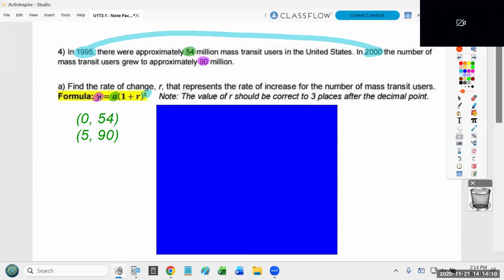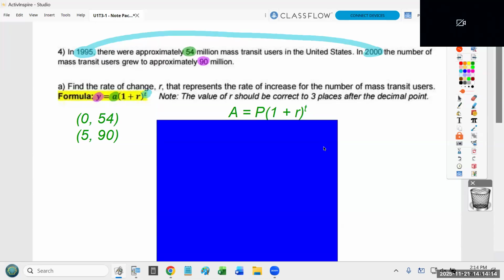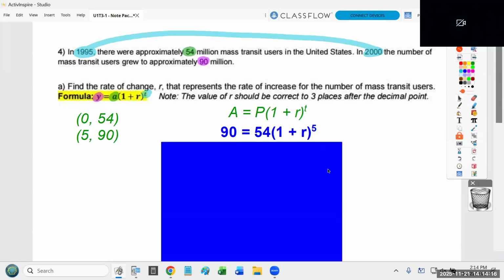What they did not give us was r. So we have to set up this equation with the information we know to actually solve for r. Okay? So I would argue the hardest part about this question is, can you read this and write that? That to me is what makes this question so challenging.